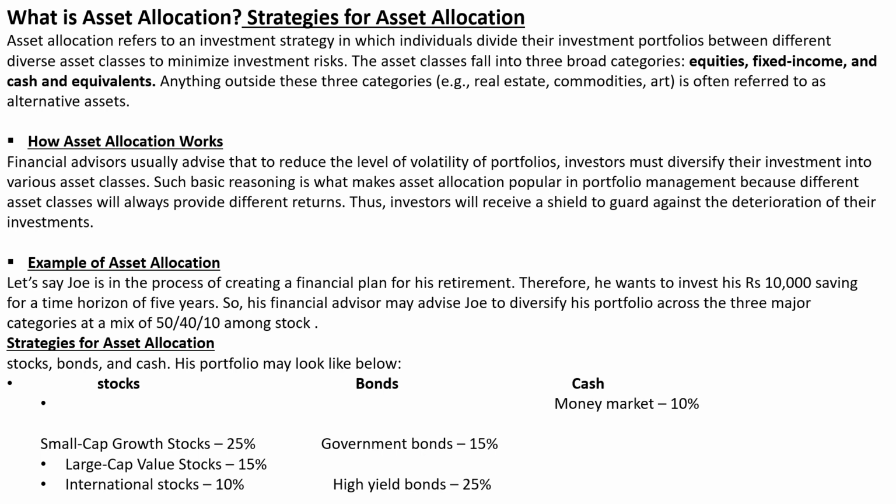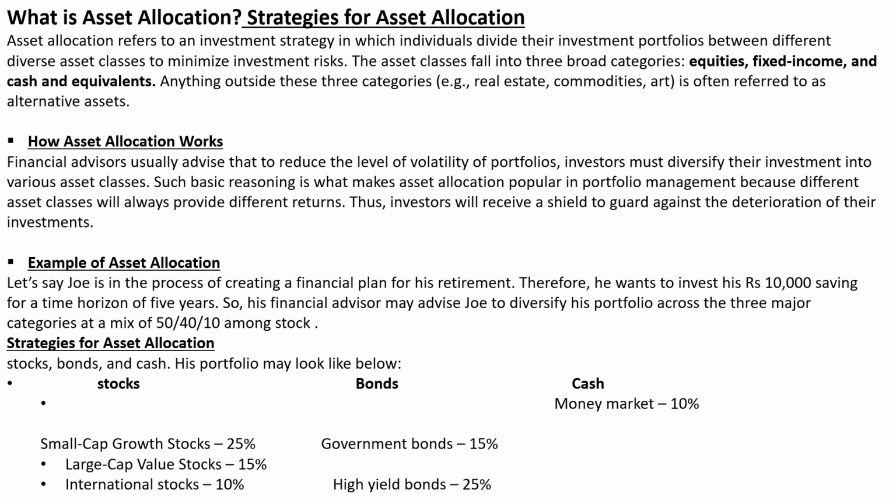Example of asset allocation. Let's say Joy is in the process of creating a financial plan for his retirement. Therefore, he wants to invest his rupees 10,000 savings for a time horizon of 5 years. So his financial advisor may advise Joy to diversify his portfolio across the three major categories at a mix of 50, 40, 10.